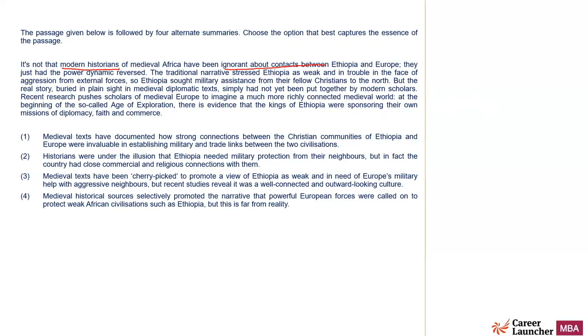The traditional narrative is stressed in Ethiopia as weak and in trouble in the face of aggression from external forces. So Ethiopia sought military assistance from their fellow Christians to the north. But the real story, buried in plain sight in the medieval diplomatic text, simply had not yet been put together by modern scholars. Recent research pushes scholars of medieval Europe to imagine a much more richly connected medieval world at the beginning of the so-called age of exploration. There is evidence that the kings of Ethiopia were sponsoring their own missions of diplomacy, faith, and commerce.